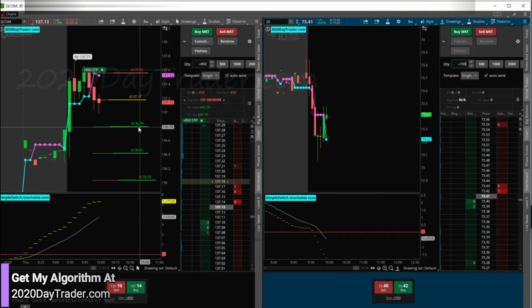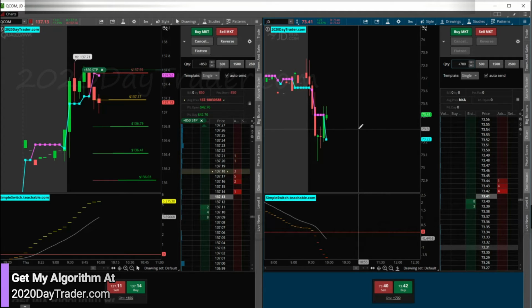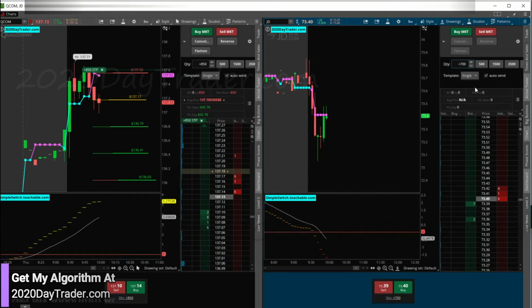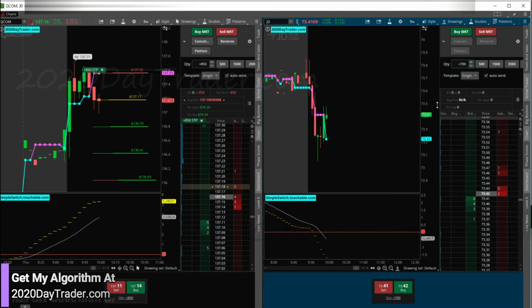All right, we're really heavy on QCOM right now, so I can only afford 700 shares when I really need 1,500 if I'm going to go big on JD. But right now we're at $150 risk reward, so 700 gets me in that zone. So we're still pretty good on track for the scaling ladder.